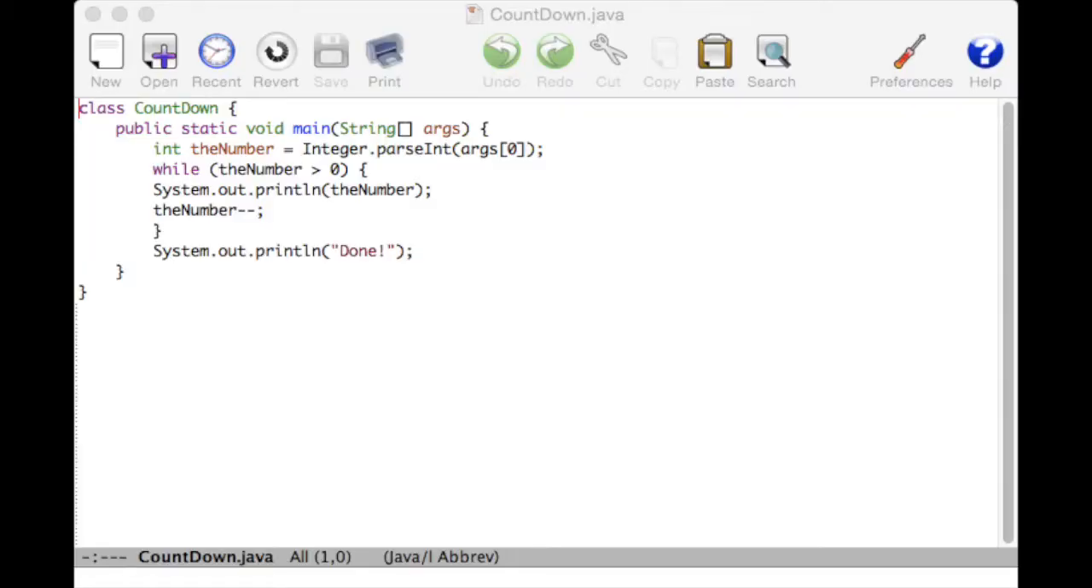I've implemented these algorithms in Java, so let's take a look, starting with my algorithm countdown. So here's the class countdown. It's going to take one argument from the command line, an integer which I'll call the number, and that's the number we're going to count down from. And here's my while loop. While the number is greater than 0, I'll execute the body of the loop. What's in the body? Well, first thing I'll do is print out the number, and then I'll decrement the number.